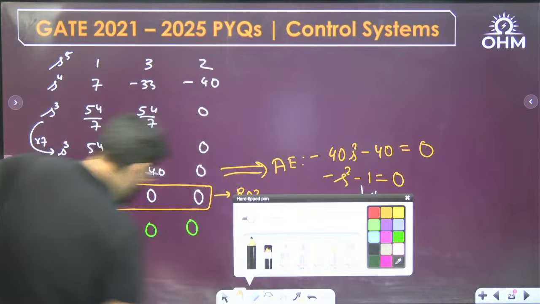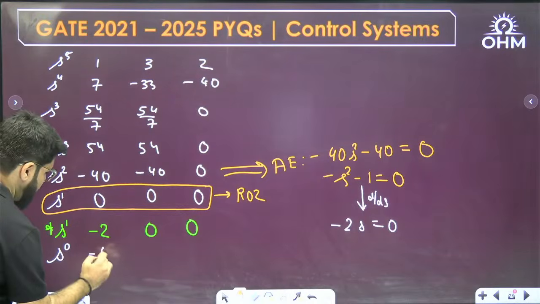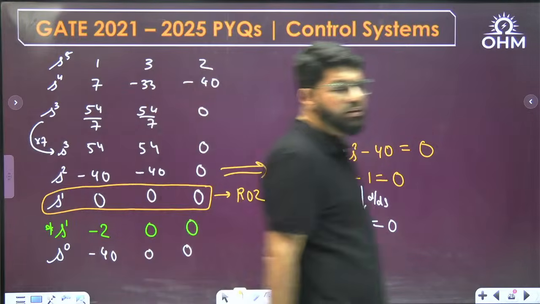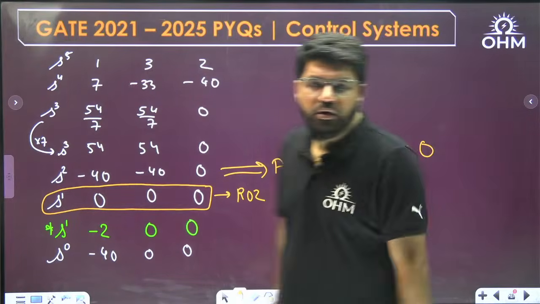Now continue with the Routh array. So last row left, s power 0: minus 2 into 40 upon minus 2. So minus 40 is coming, and 0, 0 is coming. Okay, so what is going to be the answer?